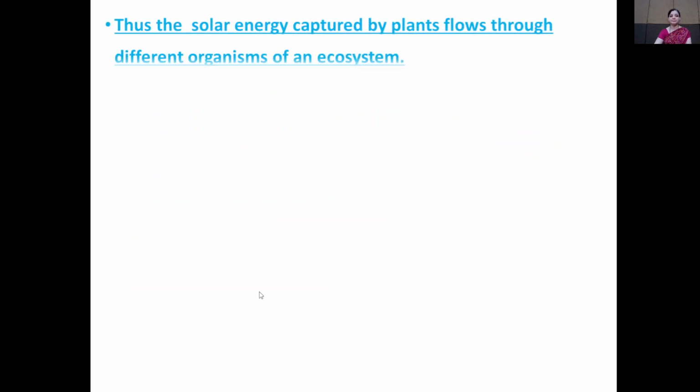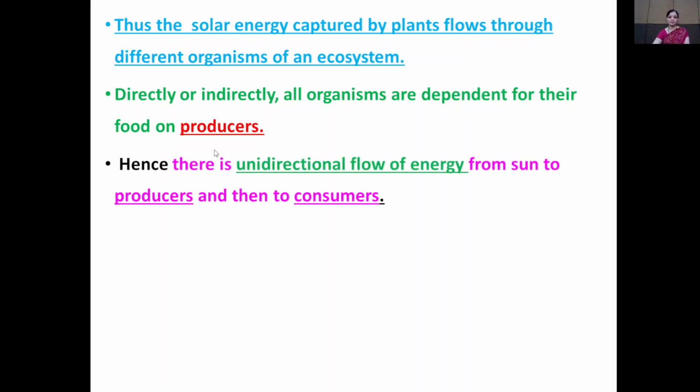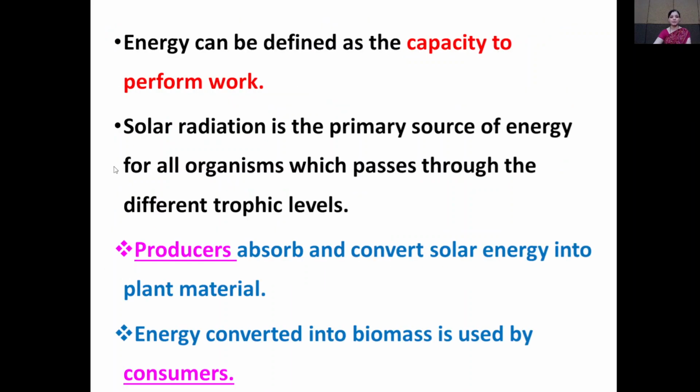Now see, solar energy is captured by the plant and flows through the different organisms of an ecosystem, that is, the primary consumer, secondary consumer, and tertiary consumer. Directly or indirectly, all organisms depend on food for their requirement, and hence there is a unidirectional flow of energy from the sun to producers and then to the consumers. The direction cannot be reversed. Energy can be used only once in the ecosystem.